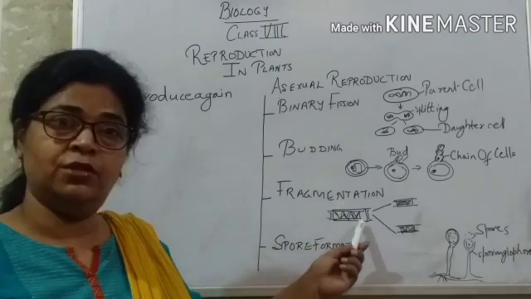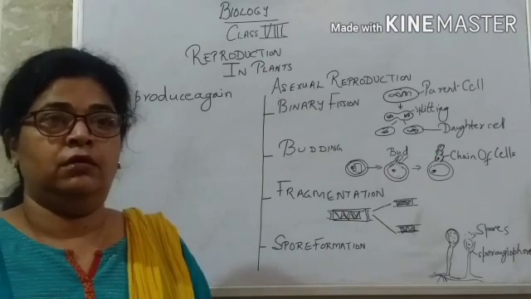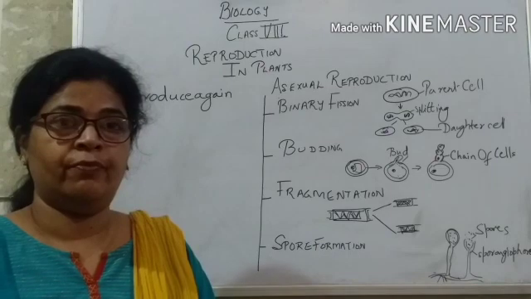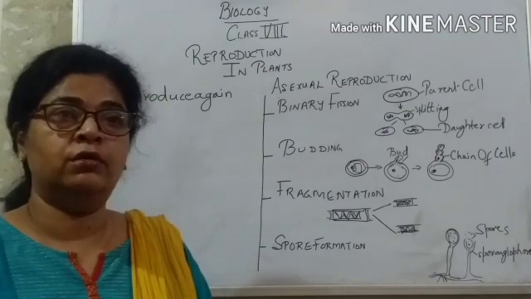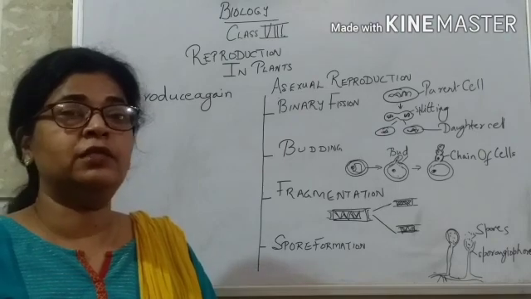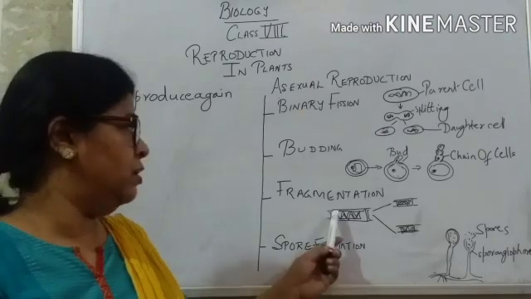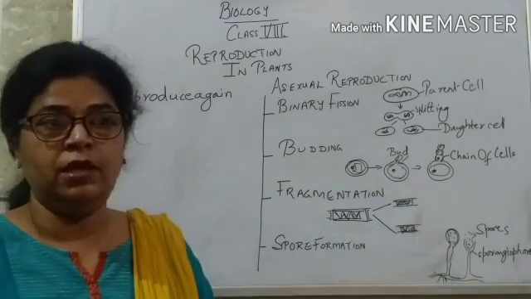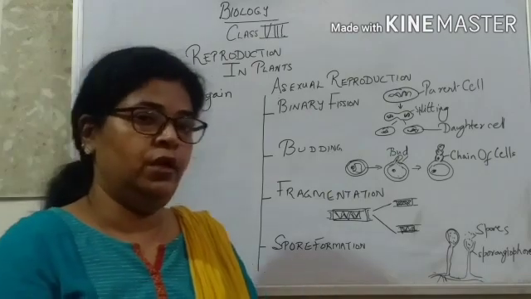Then we have fragmentation. It is seen in certain algae. Here, the filaments of algae like Spirogyra, Nostoc, when the conditions are favorable, split into 2. Simply, they divide into 2 fragments, parts. Each fragment then grows to form a new individual.